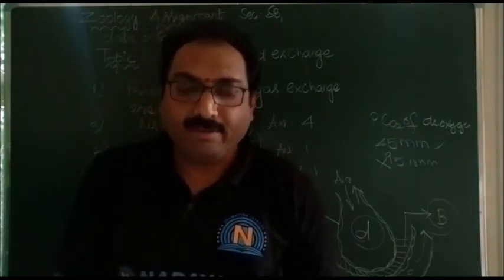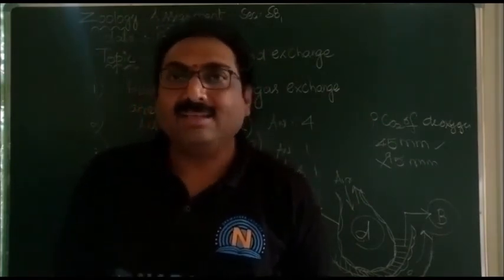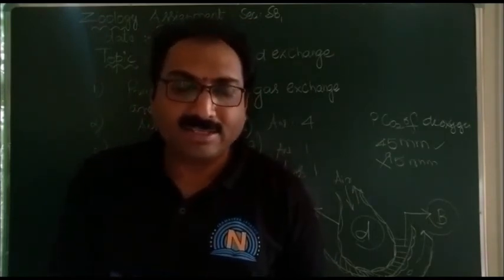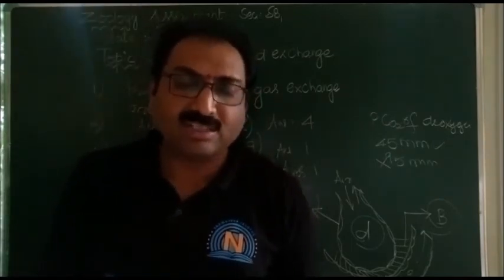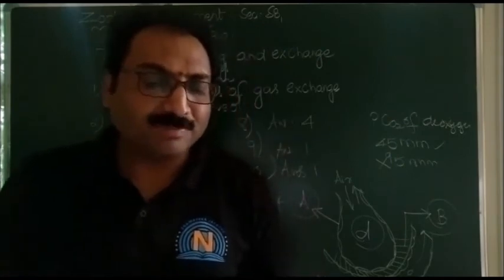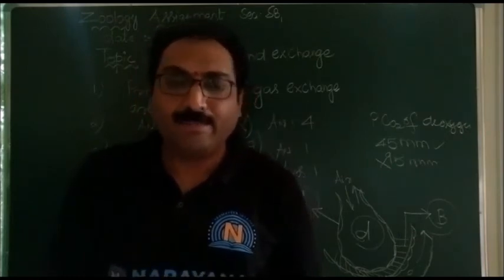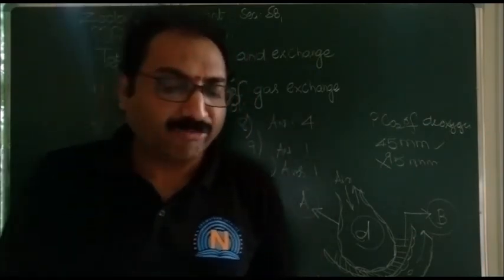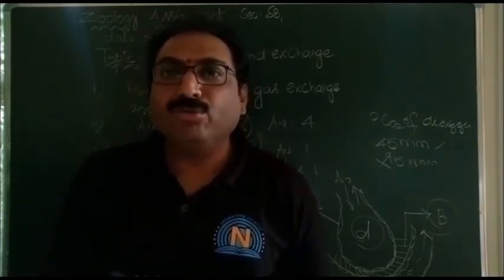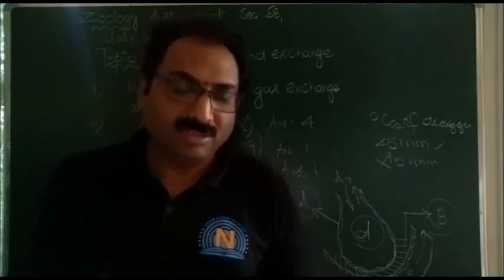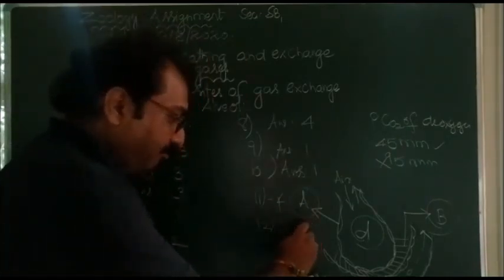The alveolar air has 104 millimeters of Hg, and the deoxygenated blood surrounding the alveolar capillaries is 40 millimeters of Hg. The difference in partial pressure, 104 minus 40, that is 64, is what causes diffusion of oxygen from the alveoli into the blood capillaries. So for the 12th one, it is the 4th.